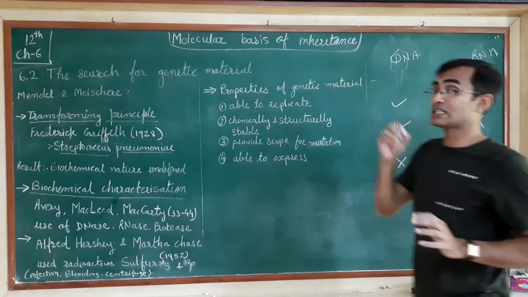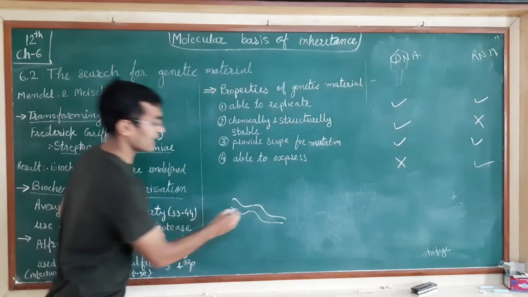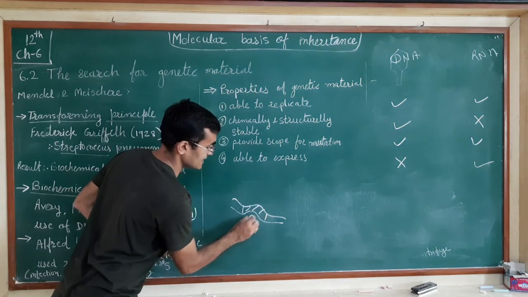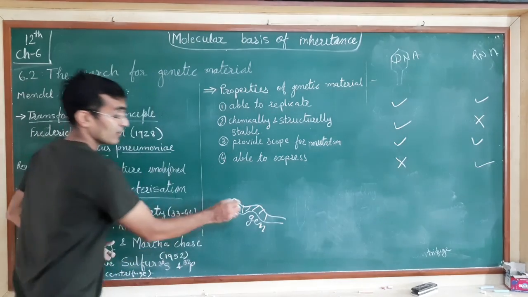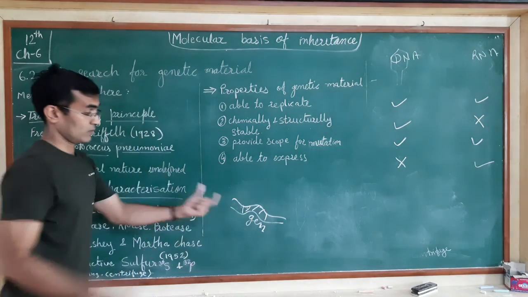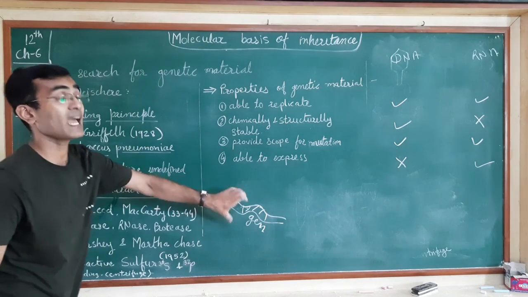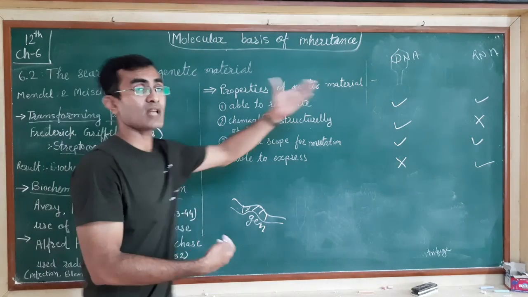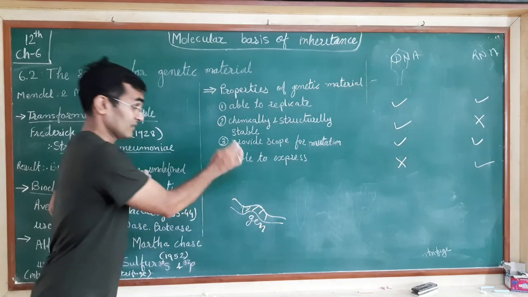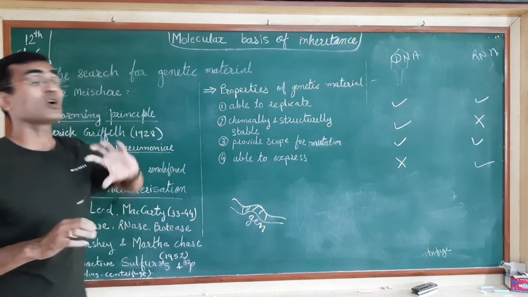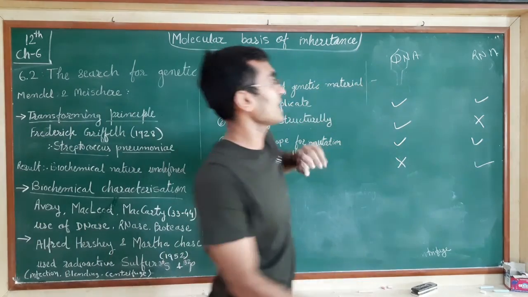So whatever the gene is responsible for, what is the work of the genetic material? This is a gene, and this gene wants to produce certain proteins. This gene is responsible for production of certain proteins. What you need to do is transcription. They have to first produce the RNA, and only then can they produce the protein. So the DNA itself is not directly expressive, whereas the RNA is directly expressive.